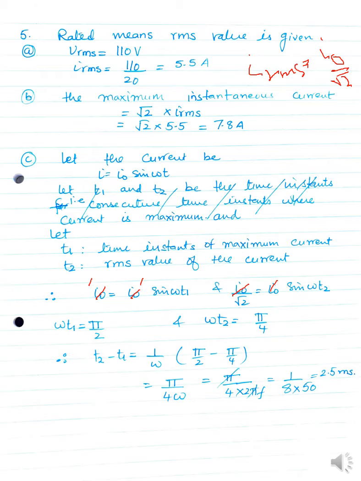If you subtract these two, what you will get is omega into t2 minus t1. We can bring omega to this side, and we get pi by 2 minus pi by 4. Put the value of omega here and calculate the time taken by the current to change from the maximum value to the RMS value. So in this way you have to solve the question.